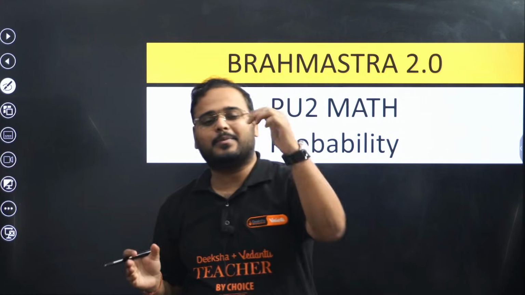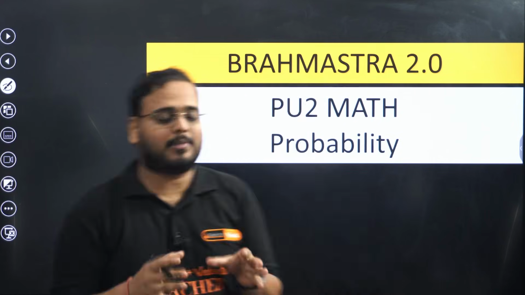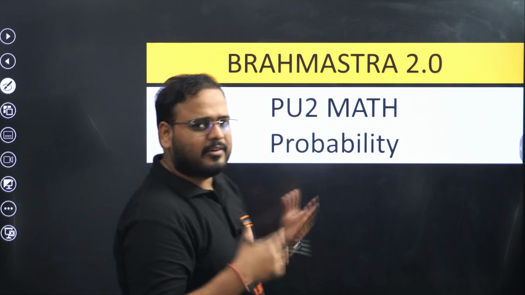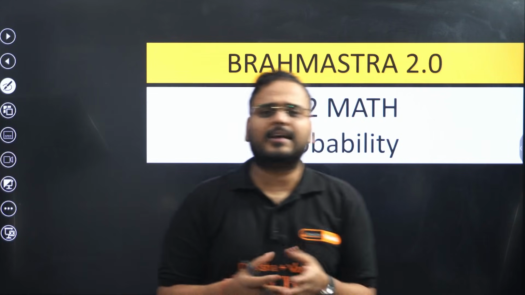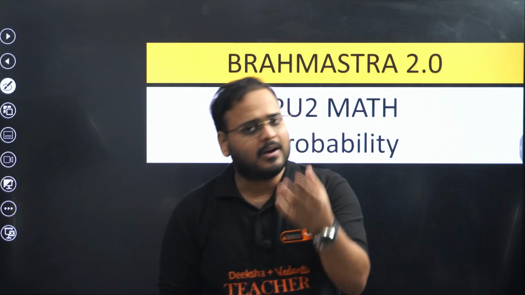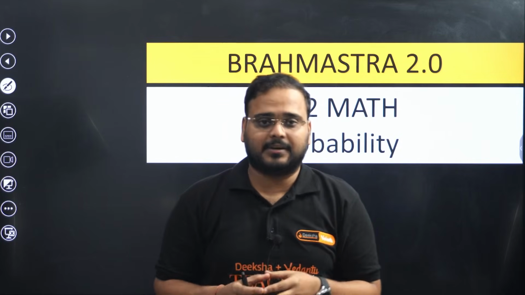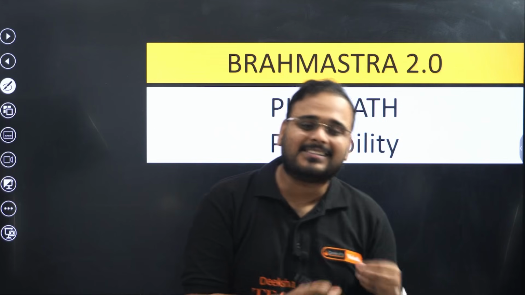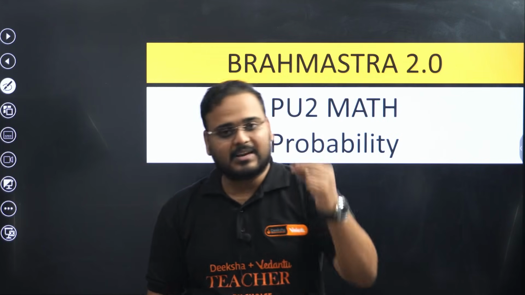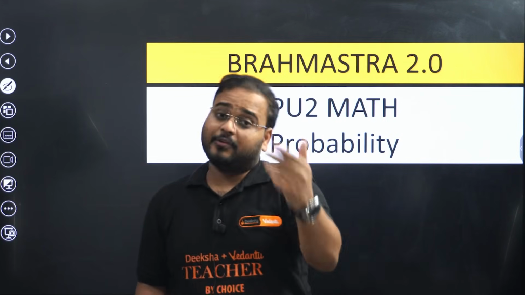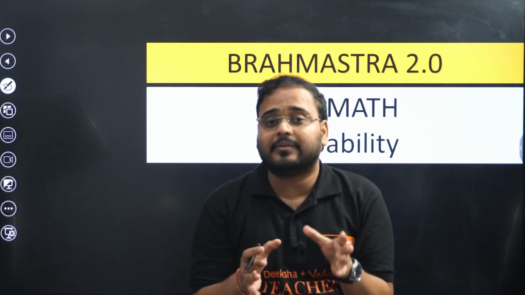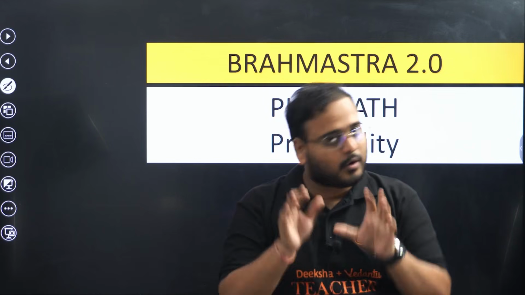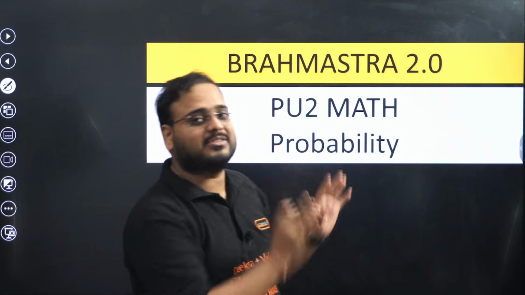Today I'm here in your Brahmastra 2.0 with the chapter probability. An important session, and the reason is that the concepts are simple. We have independent events, conditional probability and Bayes theorem. Calculations are also very simple. The only challenge we have to face here is that every question is unique. Every question that comes to you will be a word problem. You have to break it down in a simple way and then apply your learnings. Don't worry about it. I'm going to deal with all types of questions in the session itself.